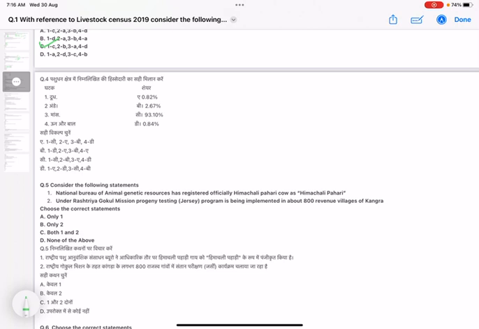Consider the first statement. This is a correct statement. The Himachali Pahari cow has been designated as Himachali Pahari, and it has got national status among other breeds like Sahiwal, which is another breed of cow. Now, under the Rashtriya Gokul Mission, this program is being implemented in Kangra also, in about 800 revenue villages. So this statement is also correct. Both statements are correct, and option C is the right answer.